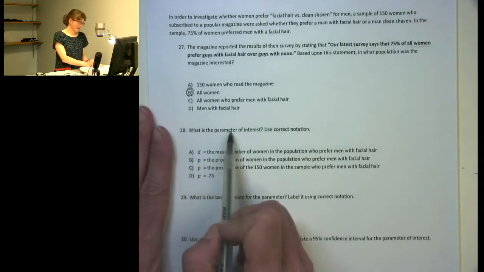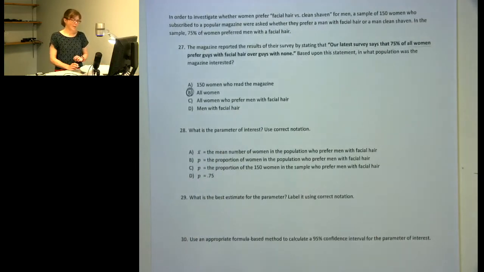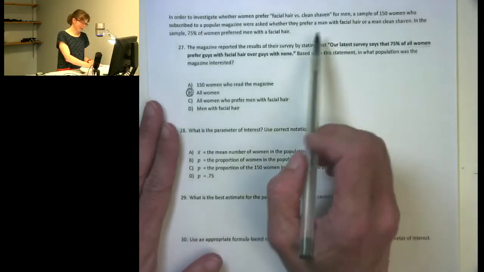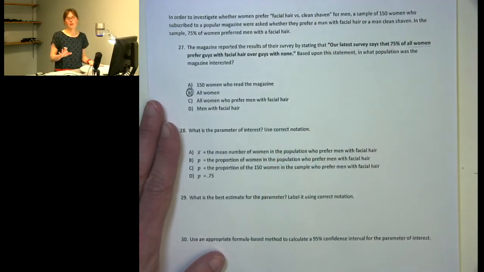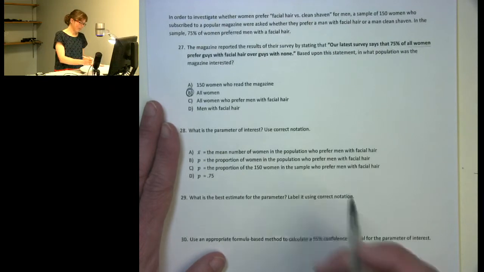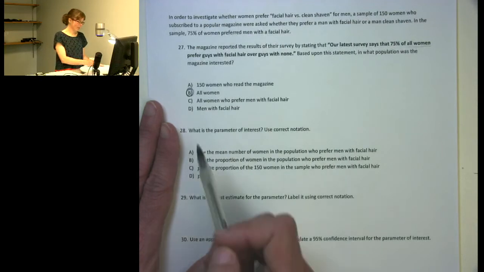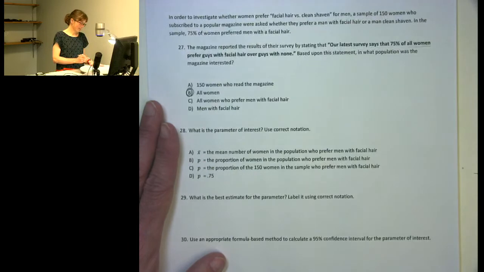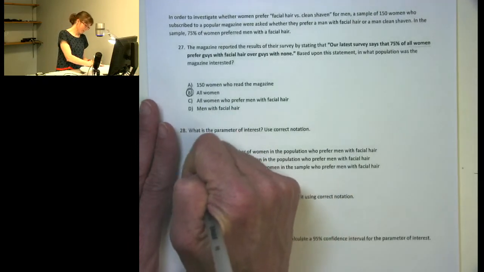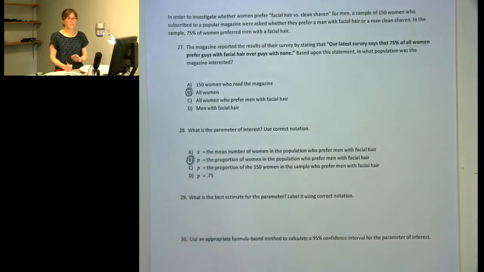When we're thinking about the parameter of interest, we have a categorical variable, whether women prefer men with facial hair or clean shaven. And so we're interested in a proportion, the proportion of the population, so the proportion of all women who prefer men with facial hair. So we're going to have B here.